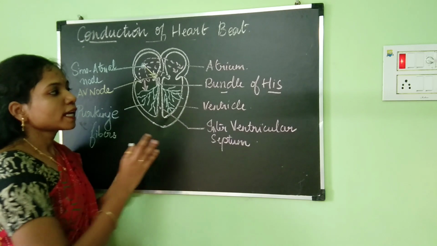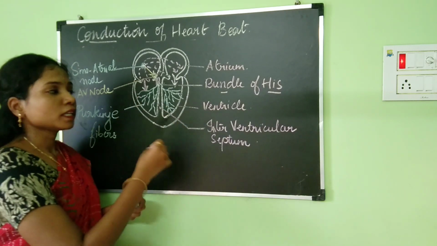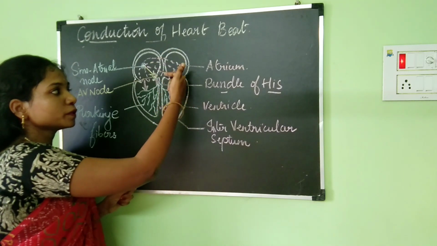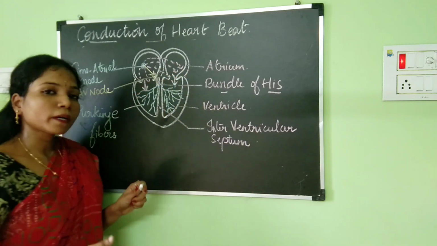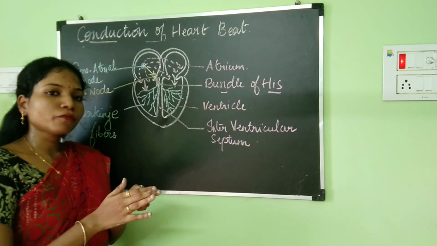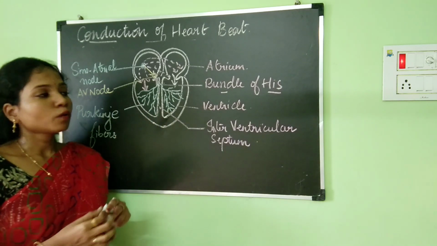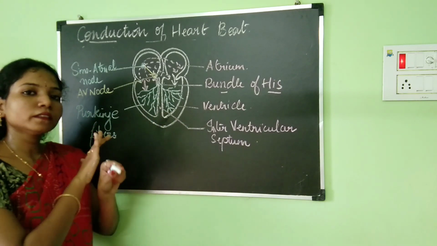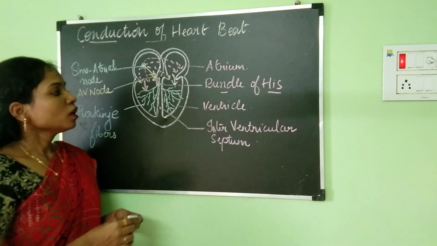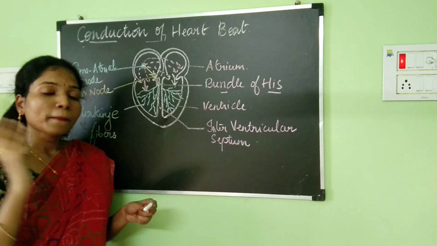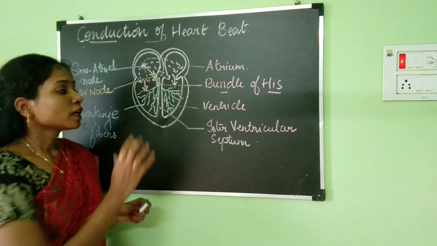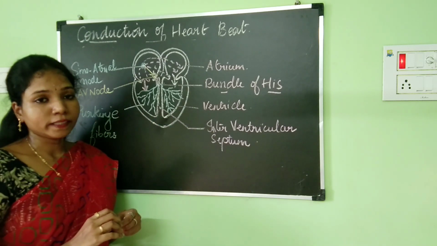Alright. So what exactly is happening here is the impulse is going to be transferred from the SA node to the AV node, from the AV node to the bundle of His, then from the bundle of His the impulse will get transferred onto the Purkinje fibers. Now these Purkinje fibers are present in the entire ventricle. So when the message reaches the Purkinje fibers, the contraction of ventricles will take place.